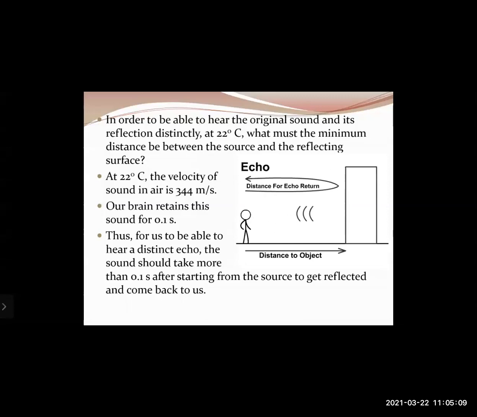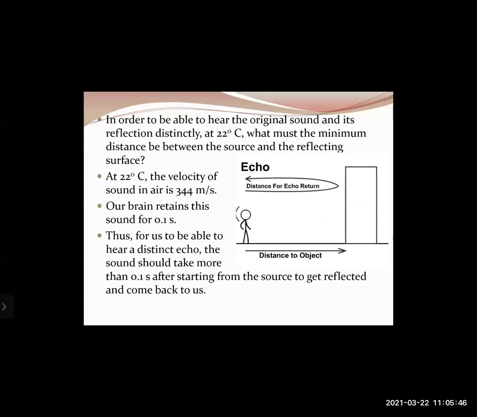Okay. So at 22 degrees Celsius, the velocity of sound in air is 344 meters per second. That means at 22 degrees Celsius, sound travels quite fast, that is at 344 meters per second. Our brain retains this sound for about 0.1 seconds. That means once any kind of sound enters your ears and your brain, it stays there for 0.1 seconds. That means our brain cannot listen to that same sound in a time interval before 0.1 second.